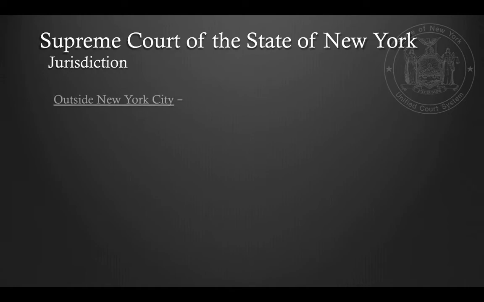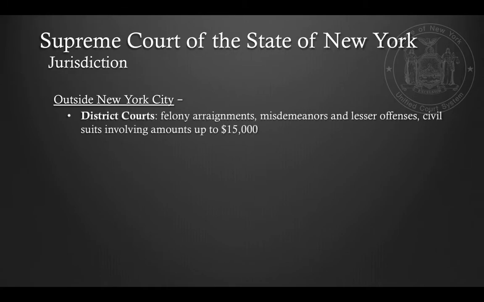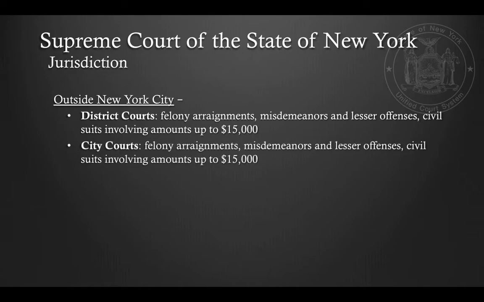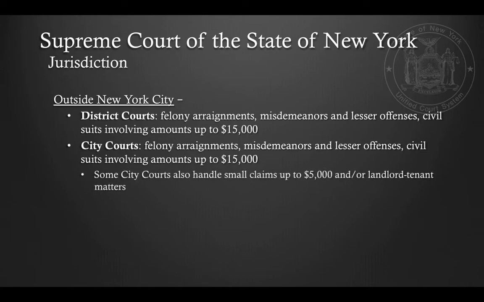The jurisdiction for the courts outside of New York City is as follows. The District Court handles felony arraignments, misdemeanors and lesser offenses, and civil suits involving amounts up to $15,000. The City Court handles felony arraignments, misdemeanors and lesser offenses, and civil suits involving amounts up to $15,000. And some city courts also handle small claims up to $5,000 and/or landlord-tenant matters.